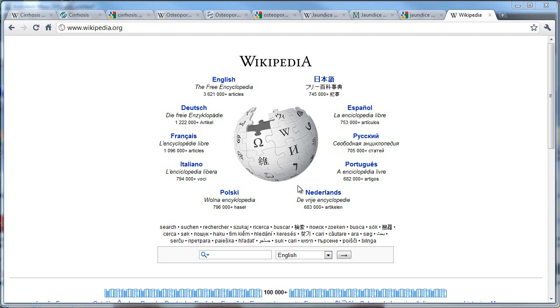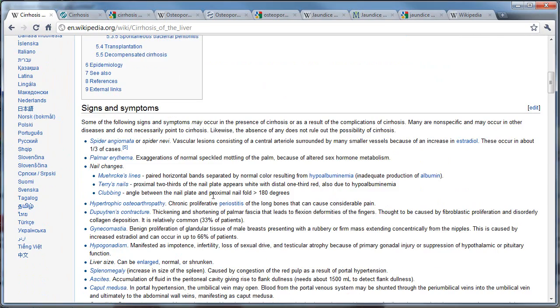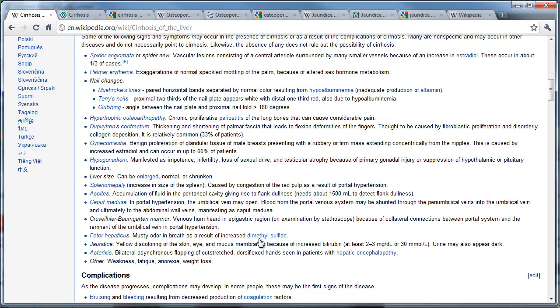So I first started with cirrhosis of the liver. So here's some information about cirrhosis of the liver and cirrhosis in general, and you can see that orange yellow color liver, and you can go down over here and there's a lot more signs and symptoms and a lot more reading that can be done over here.